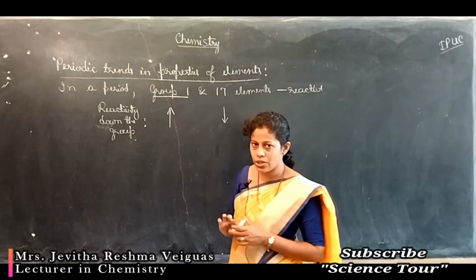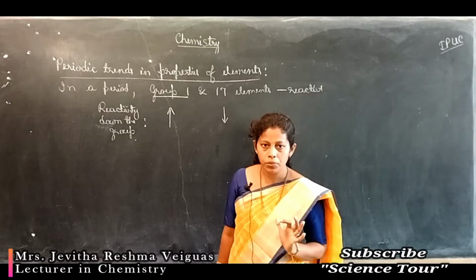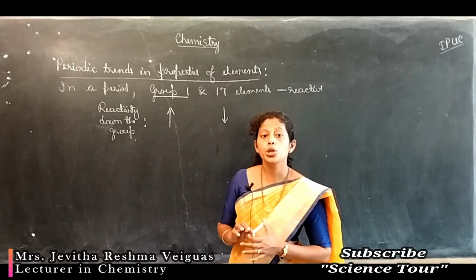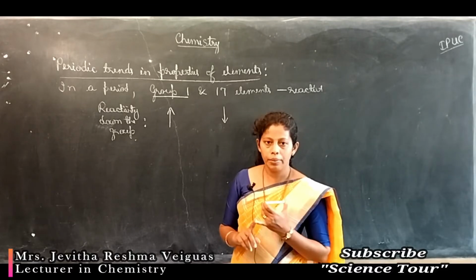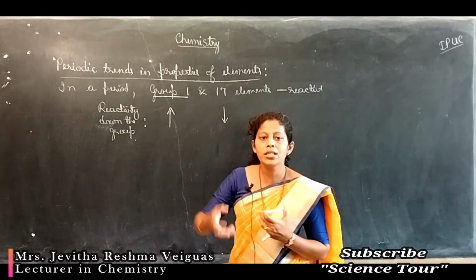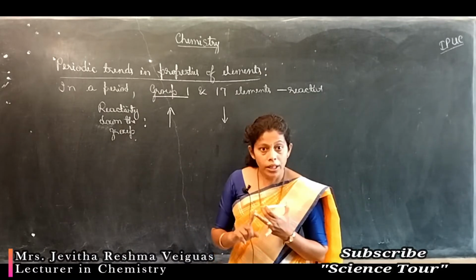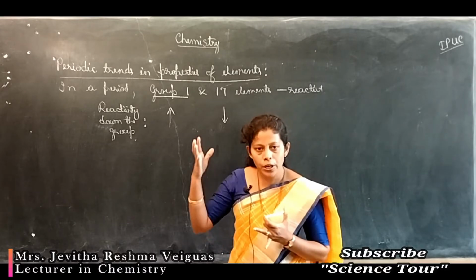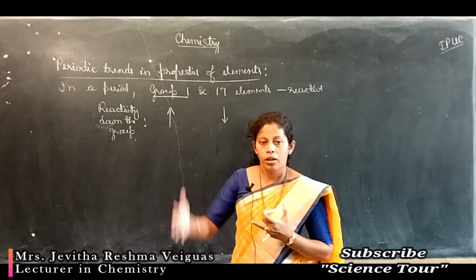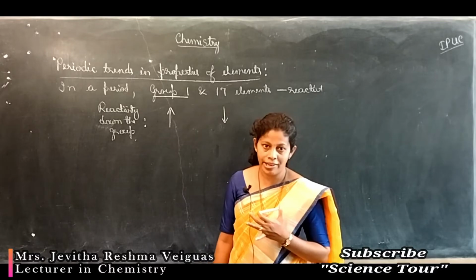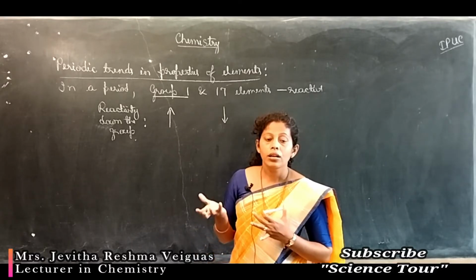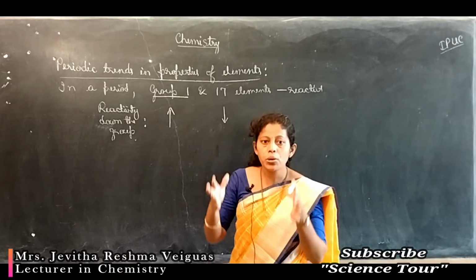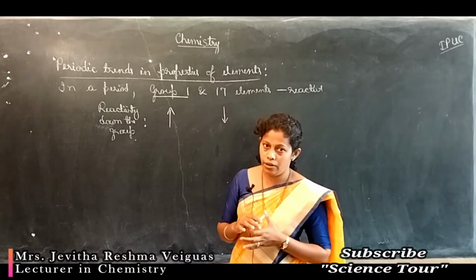So right now what you understand is, in any particular group, the elements show similarity in chemical properties, maybe reactivity with some other element, or physical similarity. Say for example, their melting points may show a regular trend, their boiling points, their heat of fusion or any other physical property may show similarity in regular intervals.